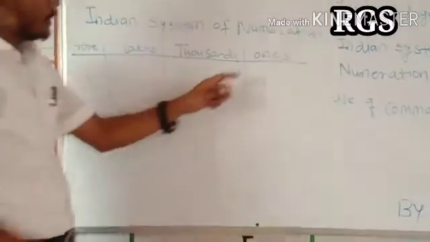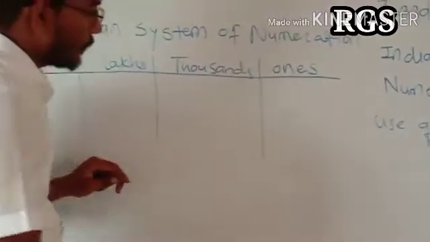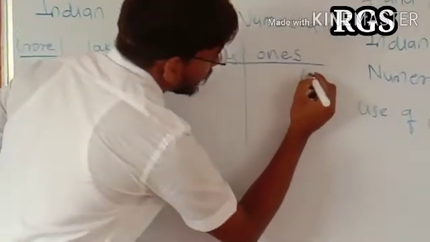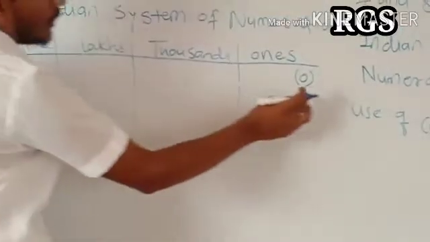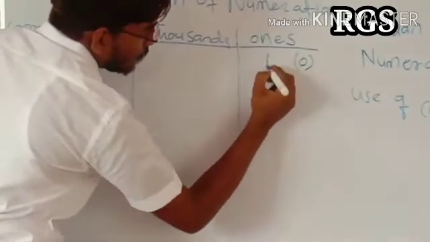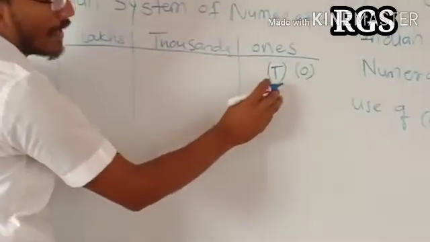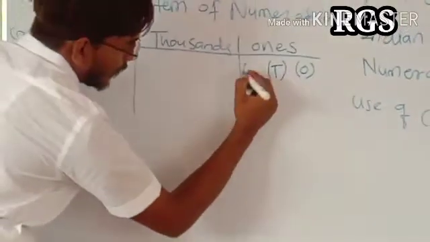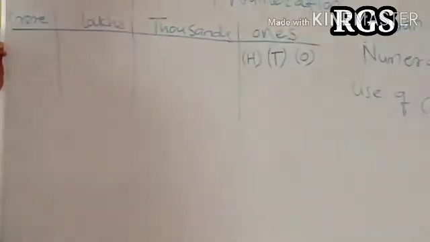Now this ones period is divided into 3 grades. First one is of ones. The symbol of ones is O. Second is of tens. The tens is written as T. Third one is of hundreds. Hundreds is written as H.